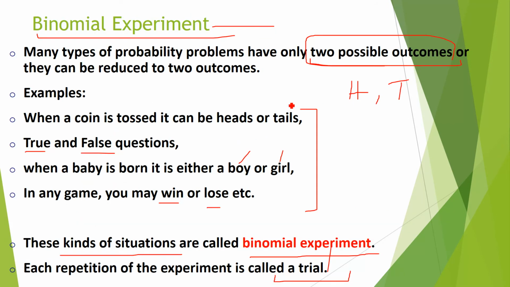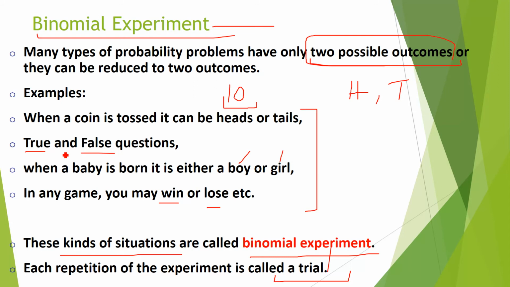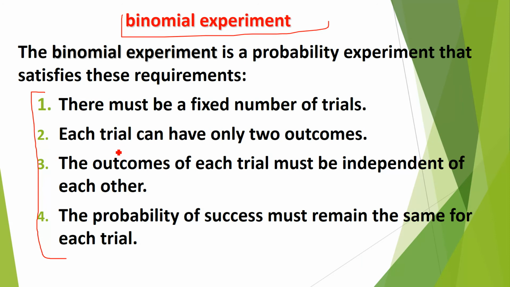See, in the case of a coin, if I say just flip the coin 10 times to find out whether the heads will come or the tails will come, then this is a fixed number of trials. So you have to see there must be a fixed number of trials. Second, each trial can have only two outcomes. Just like in the case of a coin, there is head and tail. In true and false questions, true and false. Then you have to see whether this situation satisfies the second point, which is each trial can have only two outcomes. Right? The third is that the outcomes of each trial must be independent of each other.